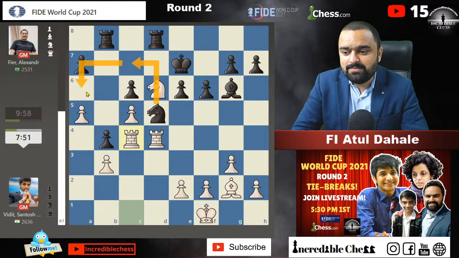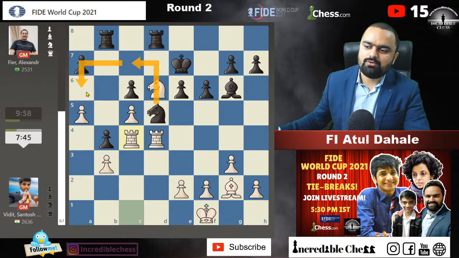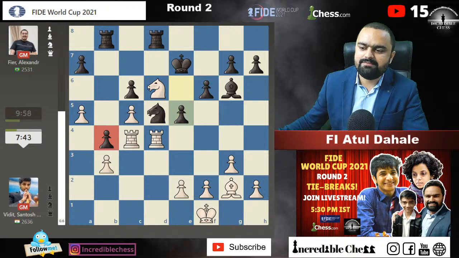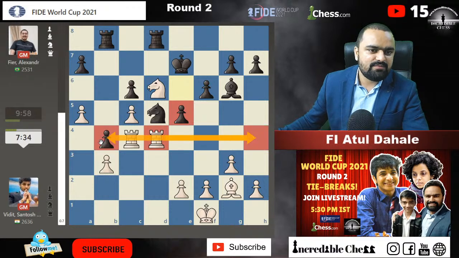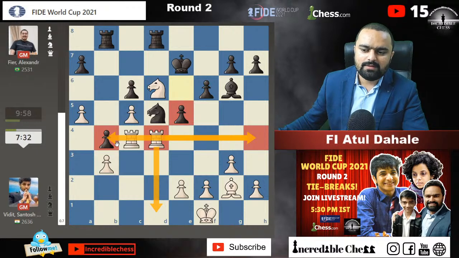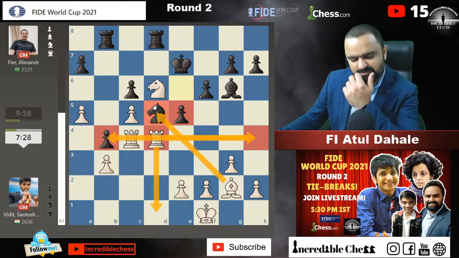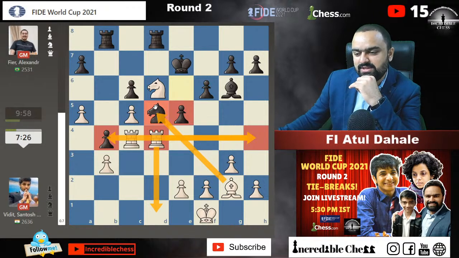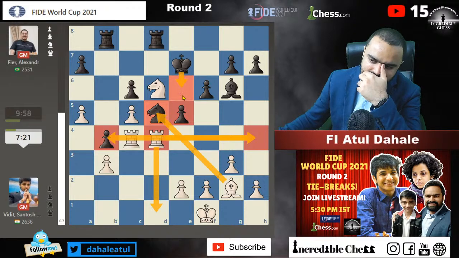Bishop into d5 and pick up the pawn. Possible or not? Let me check. Okay, e5. He played e5. This is what I was talking about. Once you play e5, the rook needs to be kicked away in this situation. Now rook h4 is the only way by which you will be putting some pressure on b4, because if you go back with your rook, then the b4 pawn is no longer being attacked. So then bishop into d5, okay, it will also be there, but what if king e6 will be played in that case, just supporting the pawn.